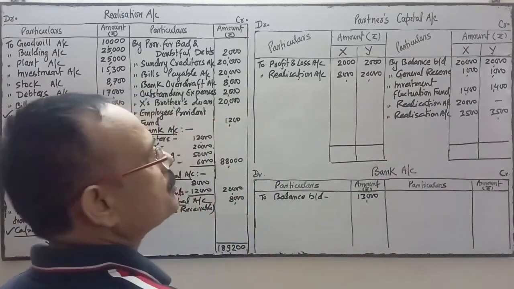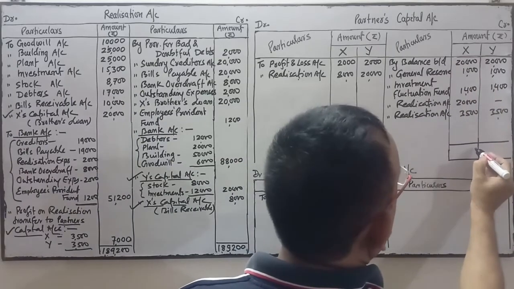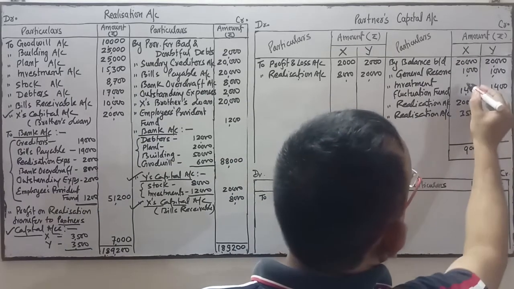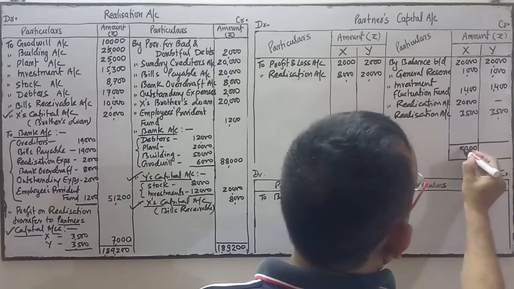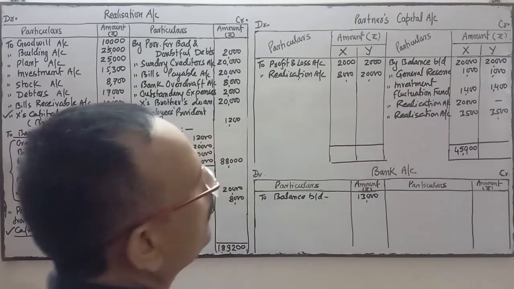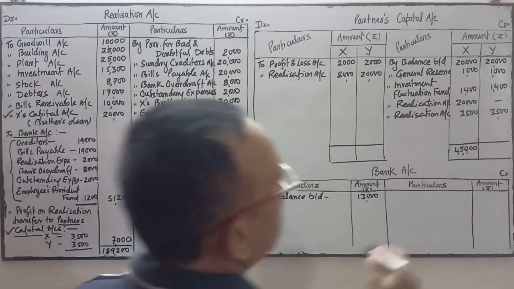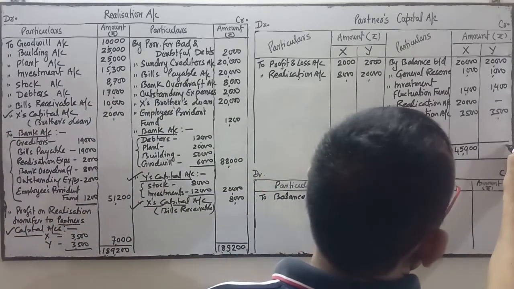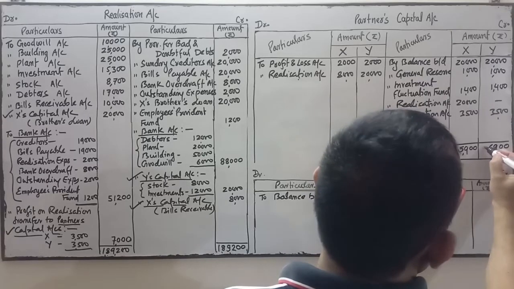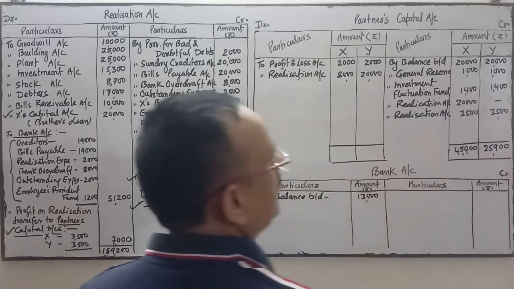Which side total is more? Credit side total is more of X. So 45,900 and this side total is 25,900.